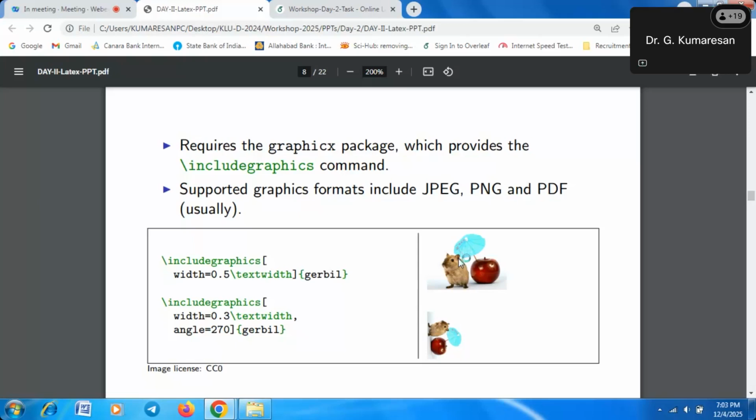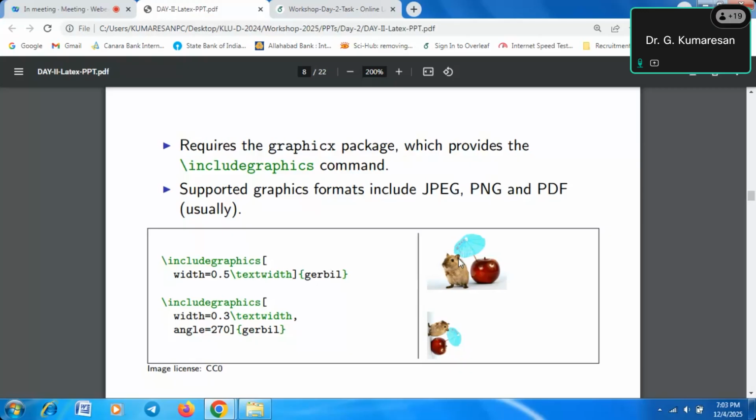I will show you, then you will understand the real potential of uploading PDF figures into LaTeX. Whereas with JPEG and PNG, we may not get the same resolution as with PDF images. That is the difference. But in some cases JPEG and PNG figures are very much required. Some portals will only accept PNG format figures. They may not accept any PDF format.